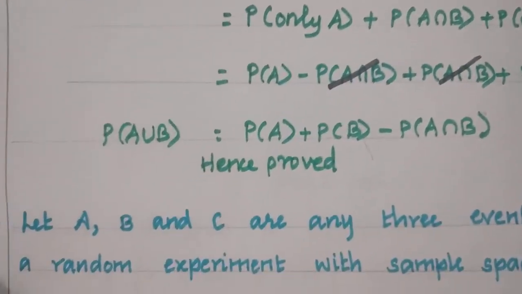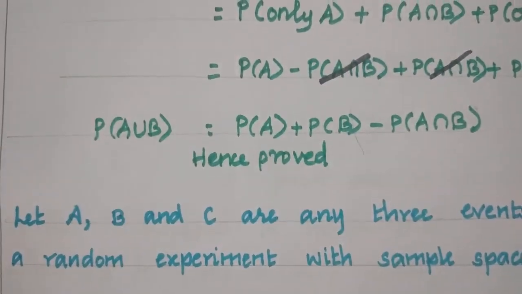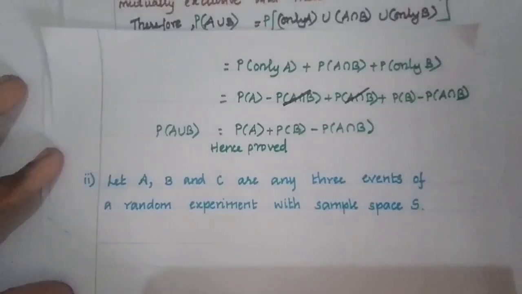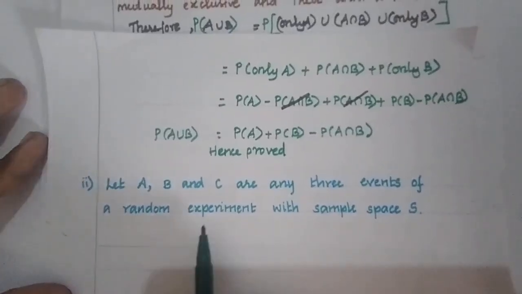Let's move to the second subdivision. The second subdivision is based on three events.